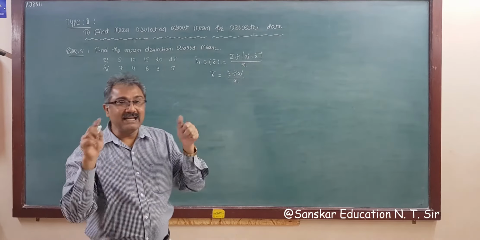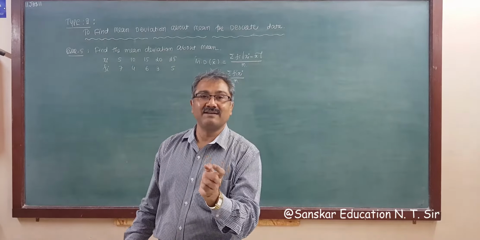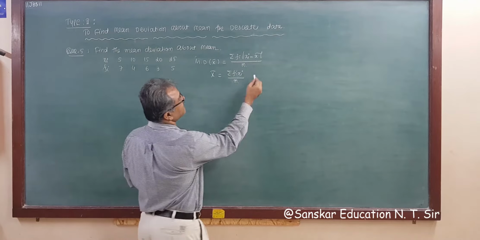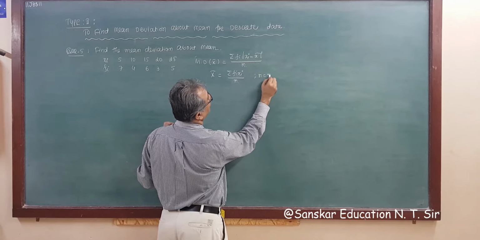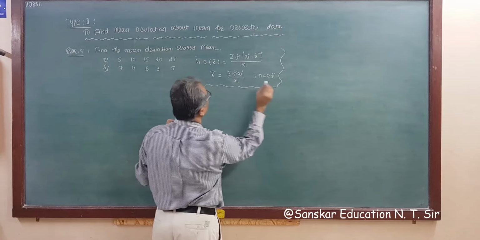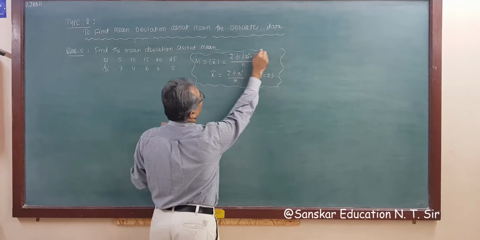And n is here, not only observations are given, so n is your sigma fi. N is equal to sigma fi. This you know.